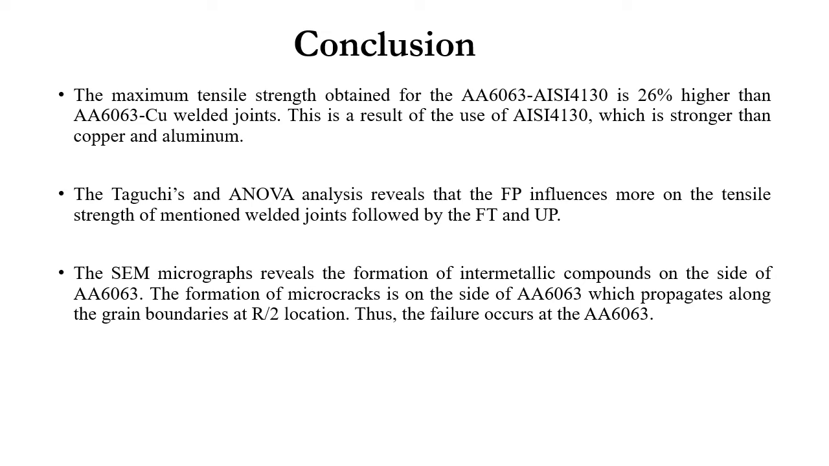FT and UP. The SEM micrograph reveals the formation of intermetallic compounds on the sides of the 6063. The microcracks are formed on the side of AA6063, which propagate along the grain boundaries at the R by 2 location. Thus, the failure occurs at AA6063.